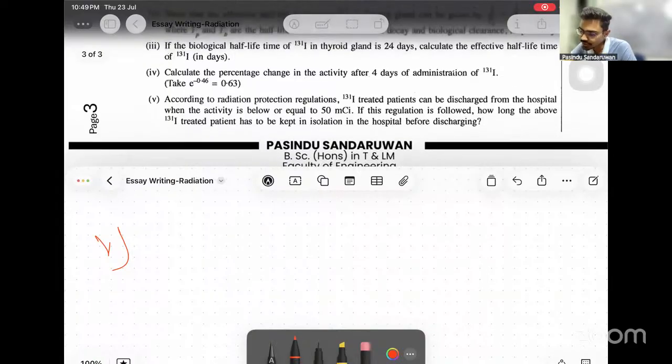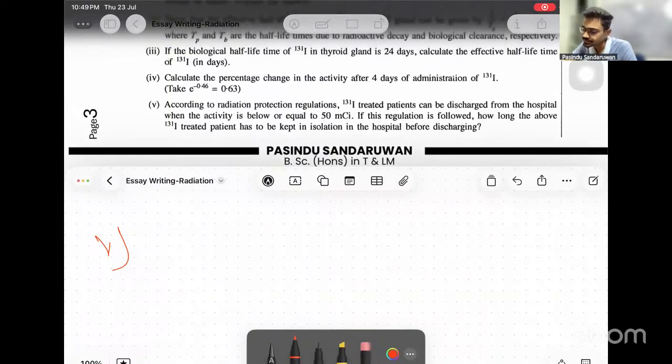5. According to radiation protection regulations, iodine 131 treated patients can be discharged from the hospital when the activity is below or equal to 50 millicurie. If the regulation is followed, how long the above iodine 131 treated patient has to be kept in isolation in the hospital before discharging, right? So at once, if you can see it as 100 to 50 means that is half, no, right? Easiest way is this. 100 to 50 means that is half.